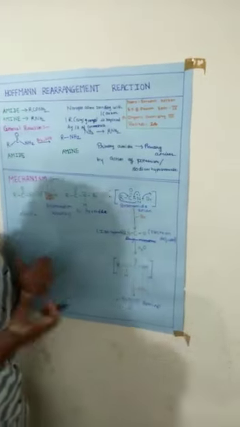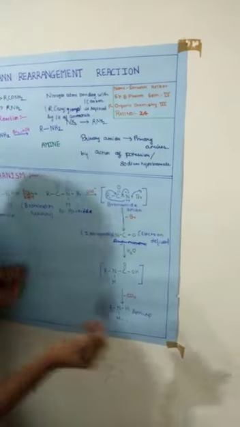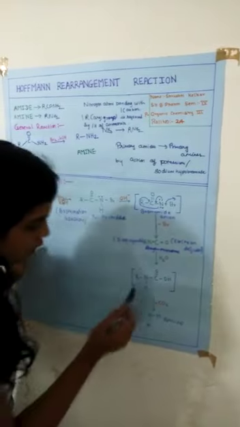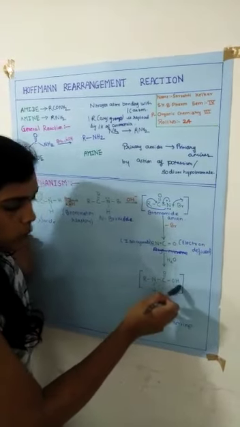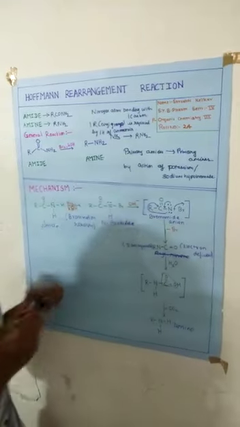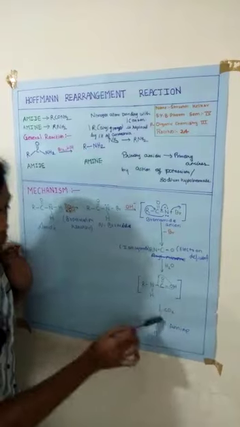Now I will add H2O to it. One hydrogen atom will get attached to N, and the OH minus ion will attach to the C double bond O. So we will get R NH C double bond O OH. Now I will eliminate carbon dioxide, that is this part, and what we get is a primary amine, RNH2. This is the mechanism for the Hofmann rearrangement reaction.